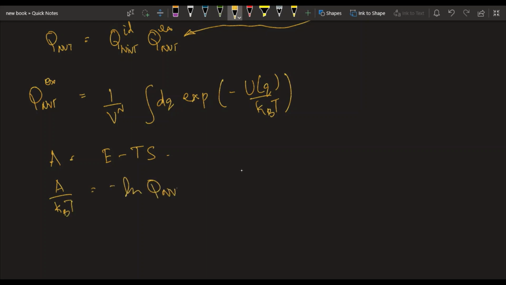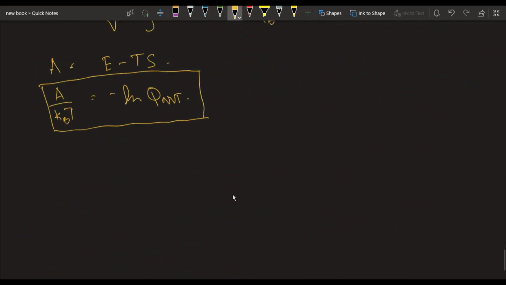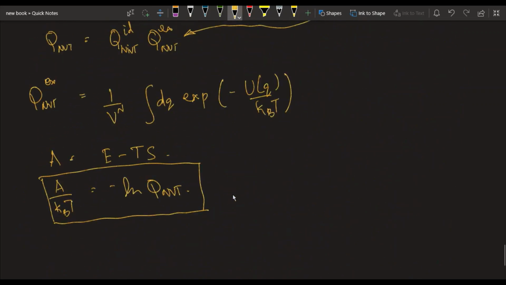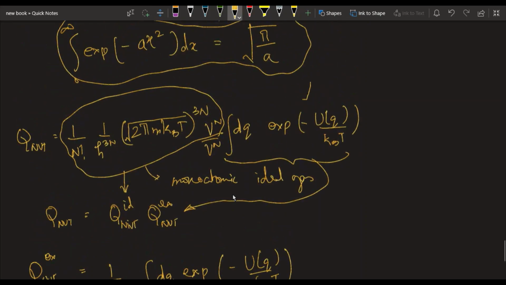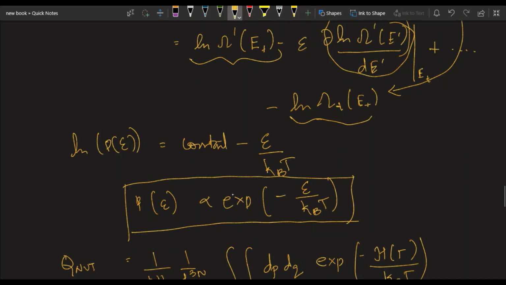So we see that for a system which is exchanging energy with a reservoir, each microstate is not equally probable. In fact, the microstates with lower energy are more probable. So this is actually given by this distribution. If you compare the distribution between a canonical and a microcanonical ensemble, in a microcanonical ensemble we saw that the distribution is a sharp peak.